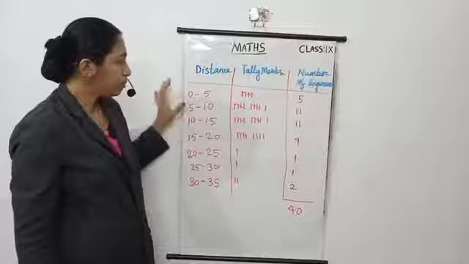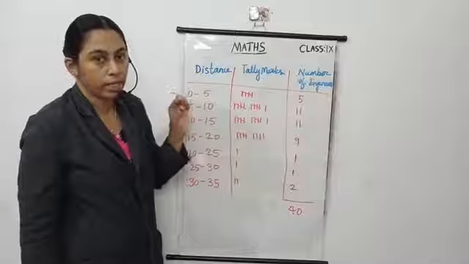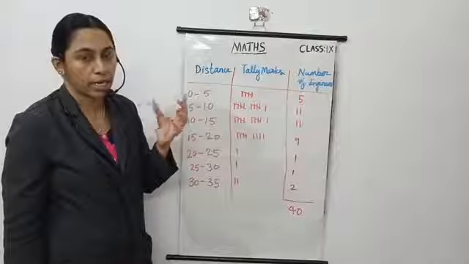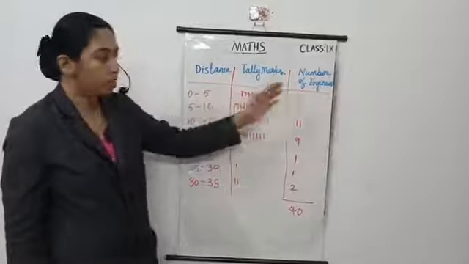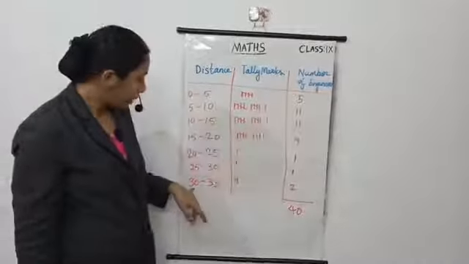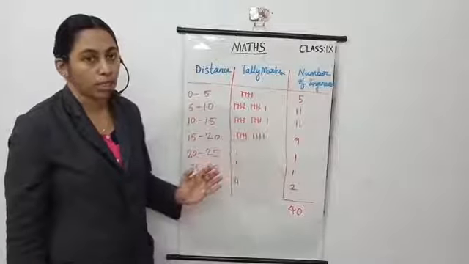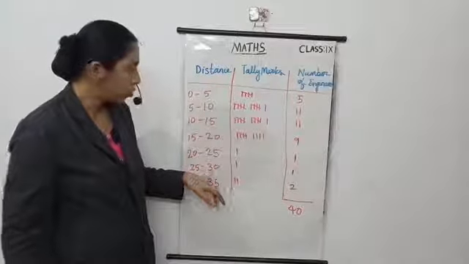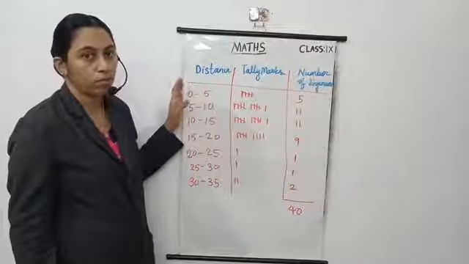Now look here. 0 to 5 means a small distance: the distance between the working place and their residence is small. How many engineers? 5. Then 5 to 10, and 10 to 15 has 11. Then 30 to 35 has only 2 engineers. So in the longer distance only 2 engineers. Here 1 engineer. So most of the engineers live nearest to their working place.